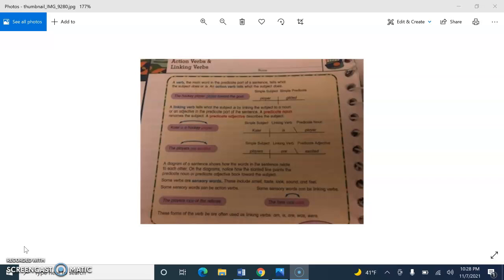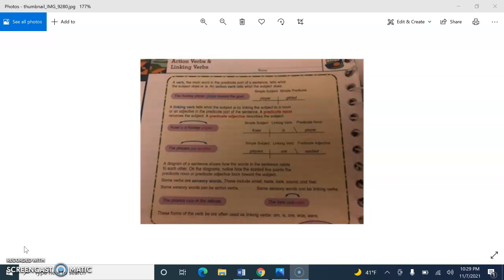Number three, the coach is my uncle. Well, we know is a linking verb, so now we already know we should be looking for something to link back to the subject. So what's the subject? It's coach. Coach should be underlined once. We already know that is our verb, so it should be underlined twice. What word renames or describes coach? The word is uncle, so you should have an arrow connecting uncle back to coach.